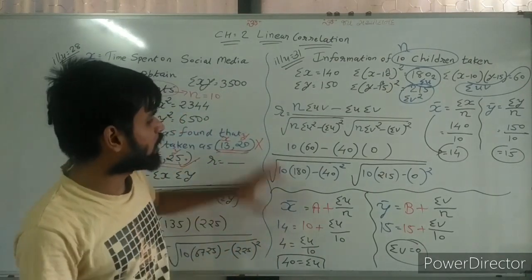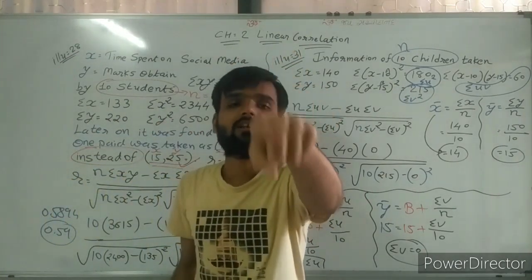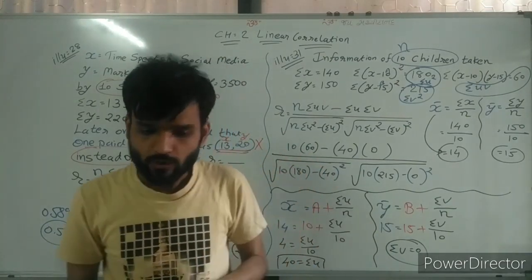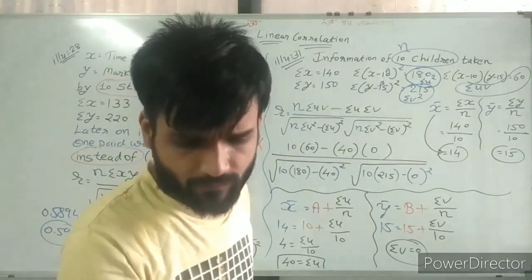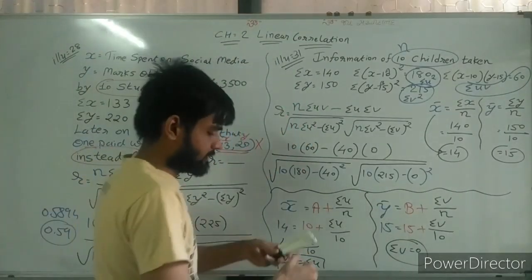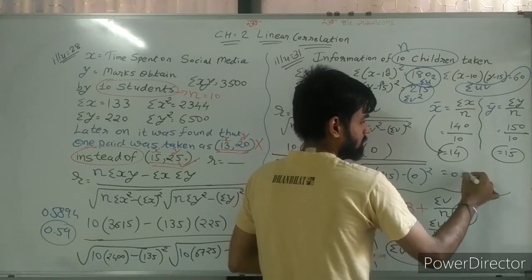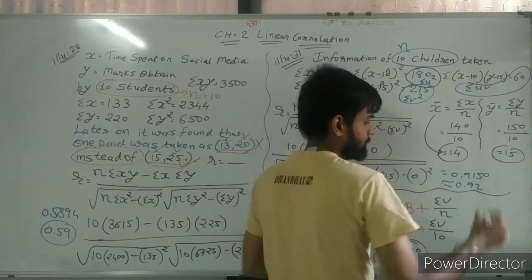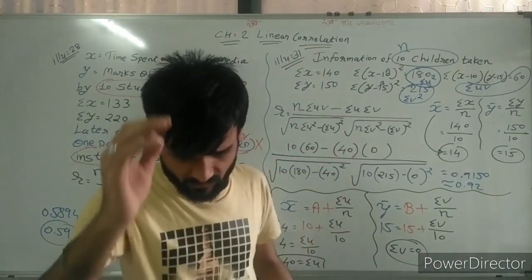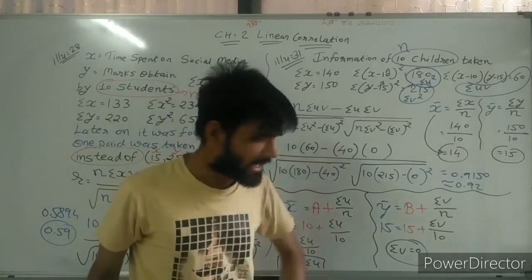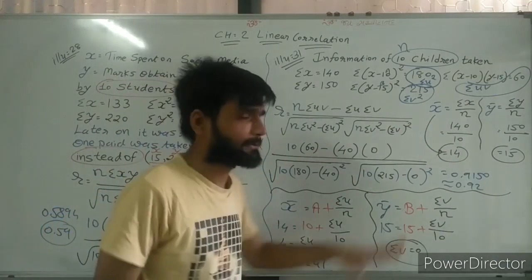Now you can solve this sum yourself. I am not giving this calculation to all of you, but I can give you the answer. If you solve it, you will get 0.9150, and approximately we can say 0.90. This should be your answer. Otherwise, the remaining values are the same.